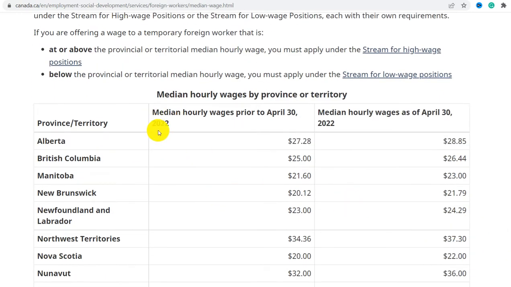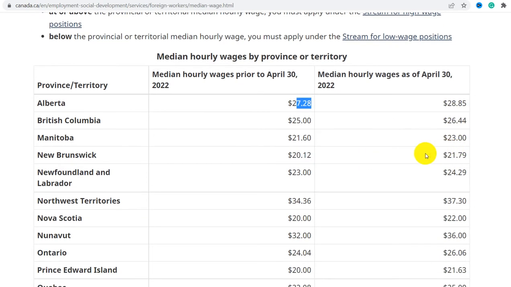So the median hourly wages, as of April 30, 2022. Alberta low wage is 27.28 CAD, that is Canadian dollars, and high wage 28.